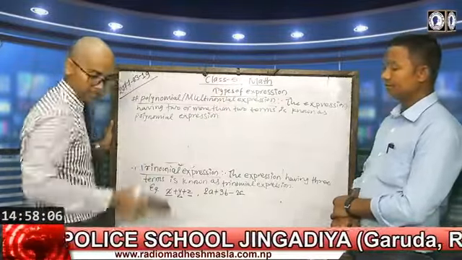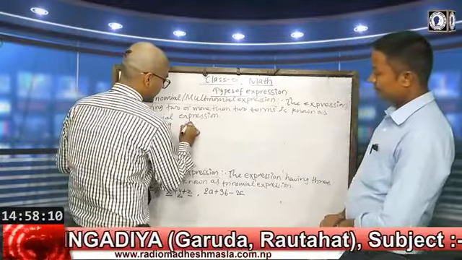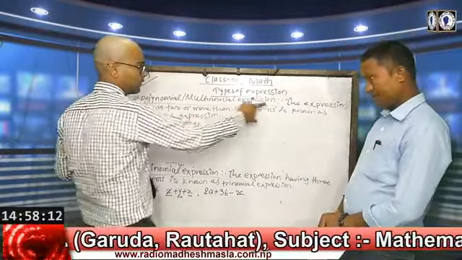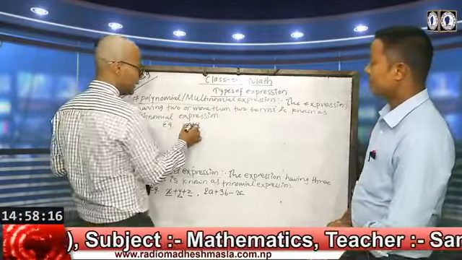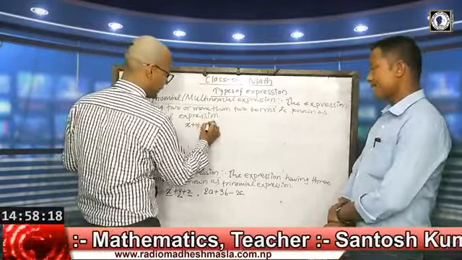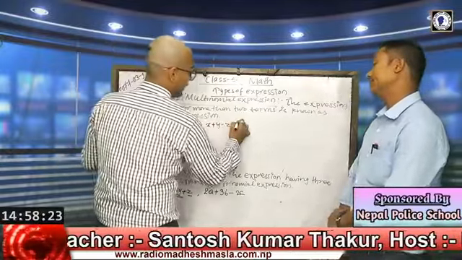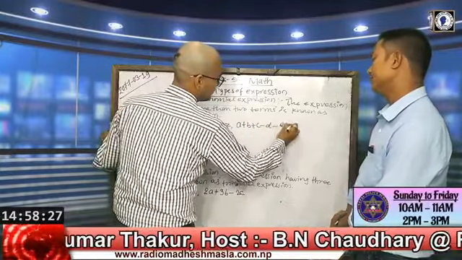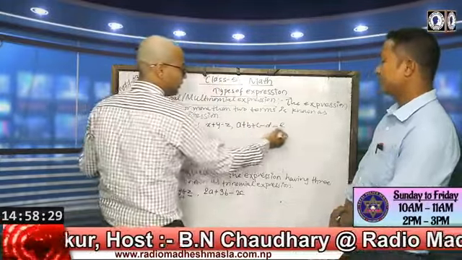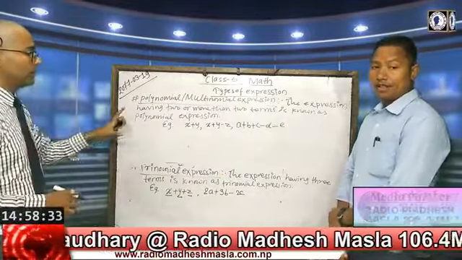For example, the examples are like this. Suppose x plus y. According to the definition, it must be 2 or more than 2 terms. So it may be x plus y, x plus y minus z, 3 terms, a plus b plus c minus d minus e, and so on. These are examples of polynomial or multinomial.